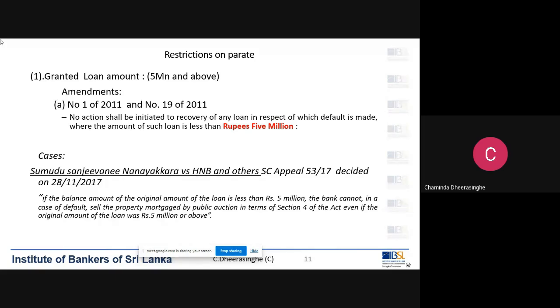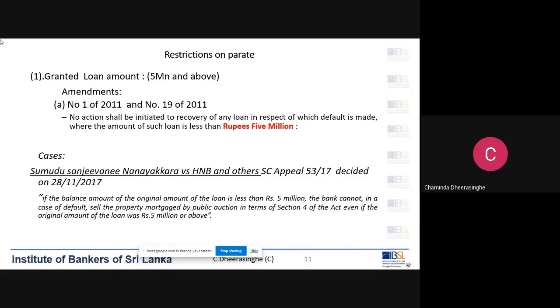So as per this amendment, if the loan has been granted by a bank, is secured by a property mortgage, and the granted loan amount is over 5 million, then we can go Parate. If not, we have to file a mortgage bond action.